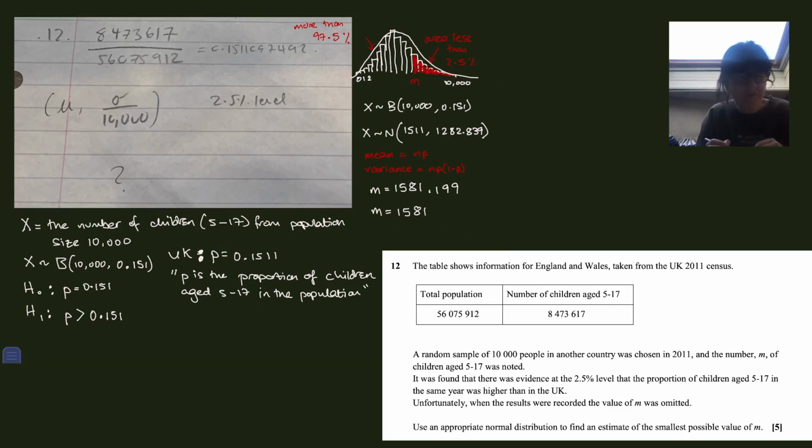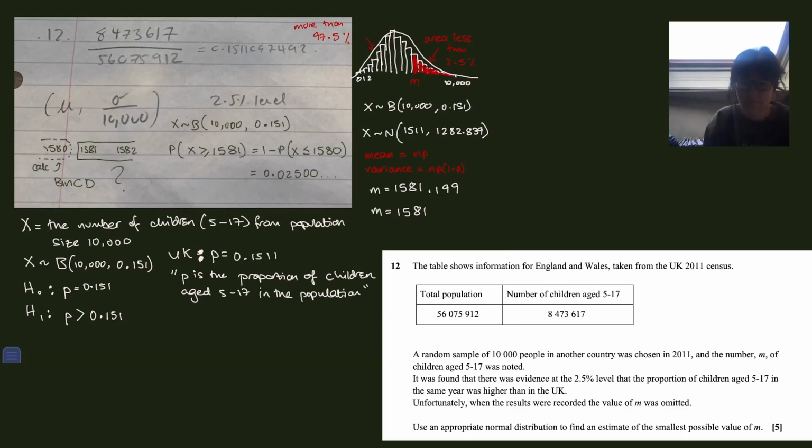I don't know whether it's only 5 marks. I think I've probably already done 5 marks worth of stuff, but I would want to check. So I'm just going to grab the calculator and use the binomial and see what the area to the left and the area to the right are for that particular m.